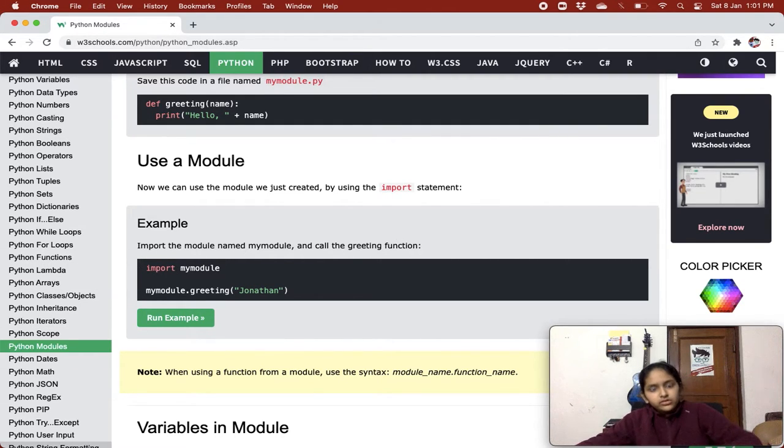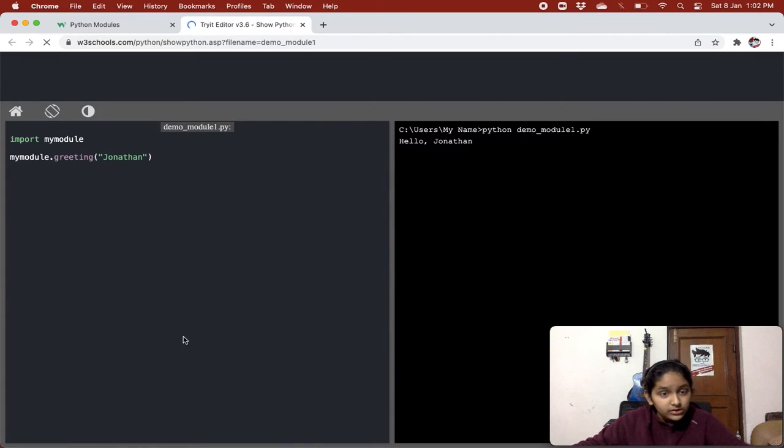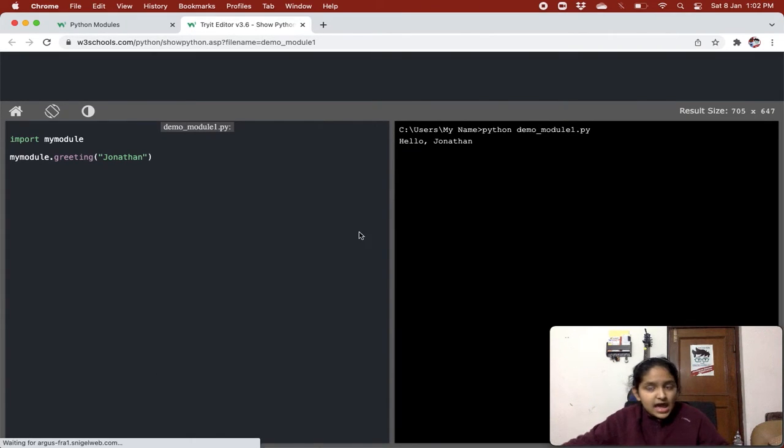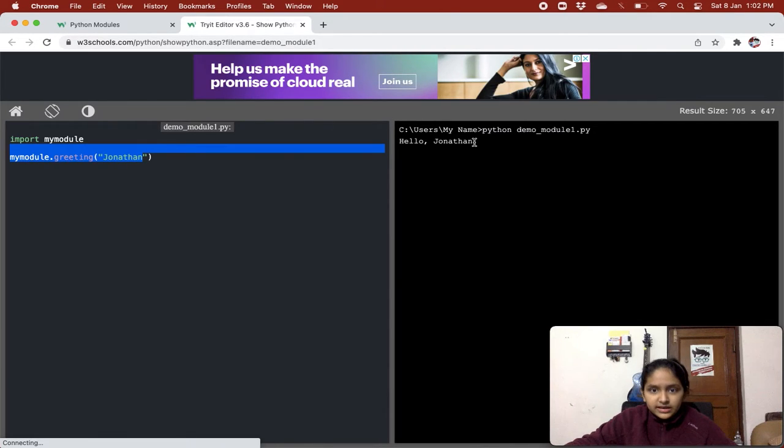If you want to use your module, you will first give import and then your module name, which is mymodule. Over here we had made a function greeting that prints hello name, right? So we are doing mymodule.greeting Jonathan. Basically we are calling the function of mymodule. We are using the function, and the parameter's value we are assigning is Jonathan, and we're getting hello Jonathan.